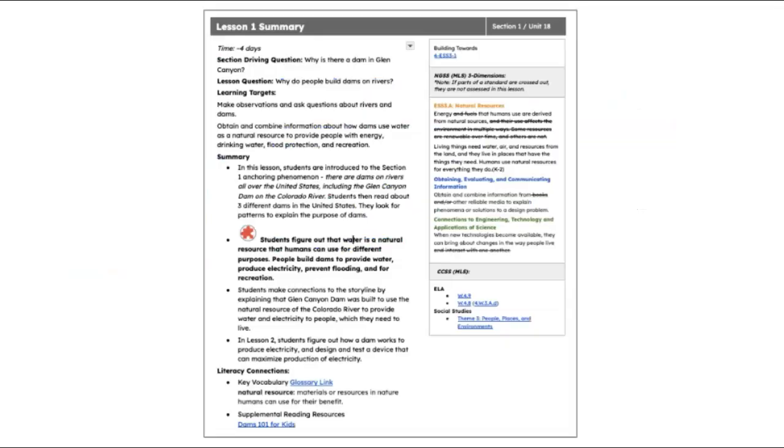There are several opportunities for ELA and social studies cross-curricular connections throughout the lesson. You can look for specific standard connections in the Unit 18 Teacher Guide. This lesson will take approximately 4 days to complete.